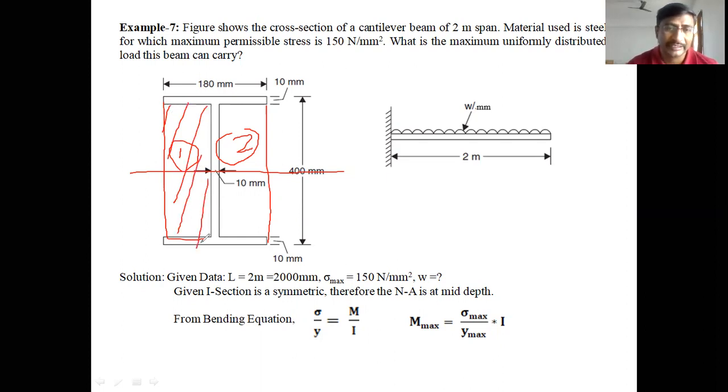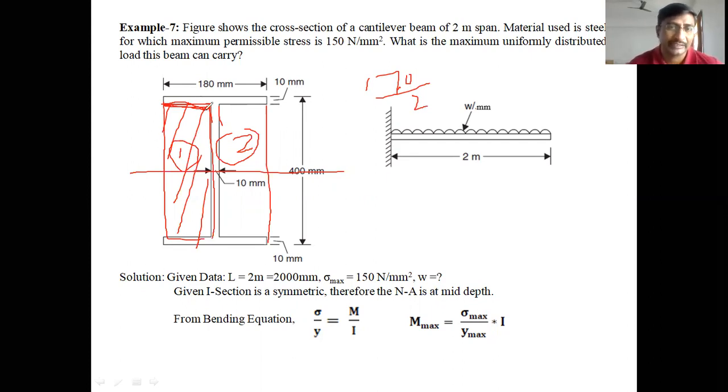This is a rectangular section again, having the breadth from this place to this place and the height from this place to this place. So what is the rectangular breadth? The total breadth is 180 mm. Out of 180 mm, the thickness of the web is 10 mm. Therefore 170 mm on both sides. 170 divided by 2, since both sides are equal, it is 85.